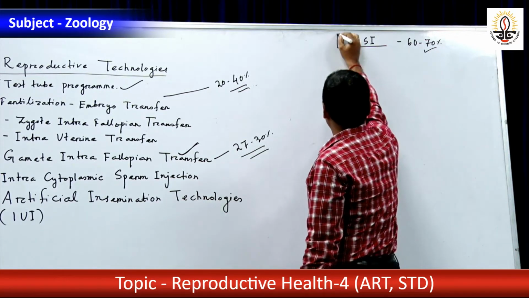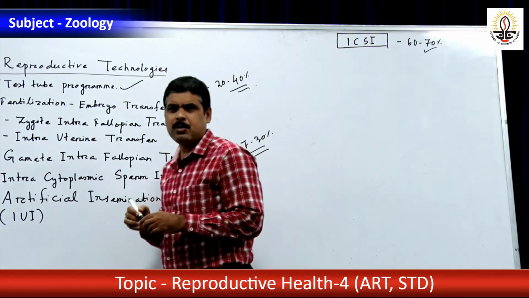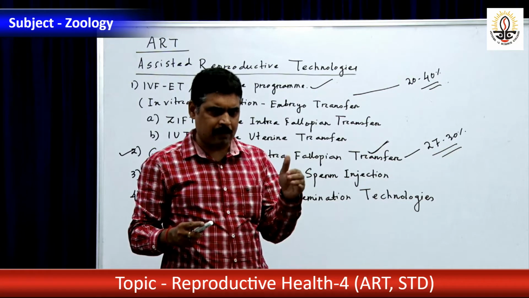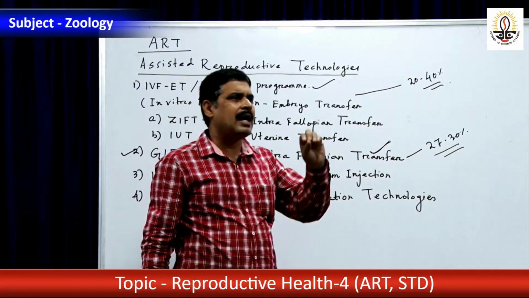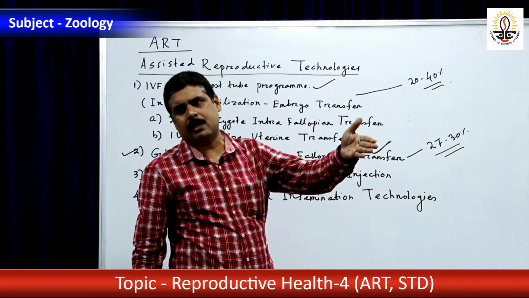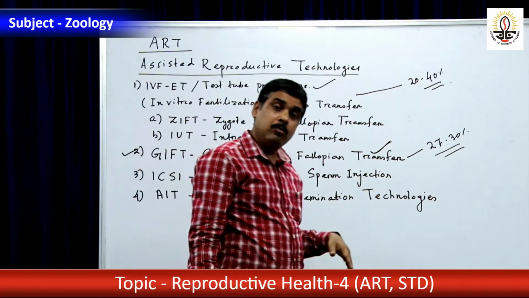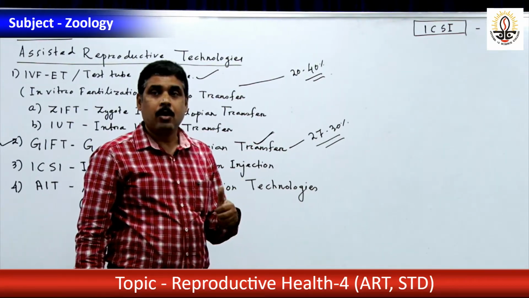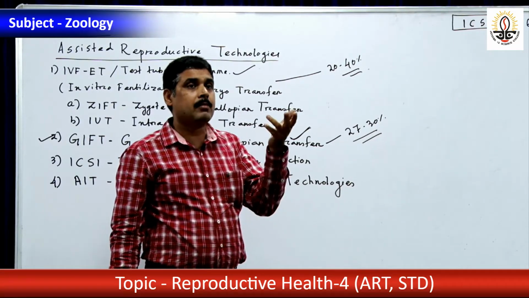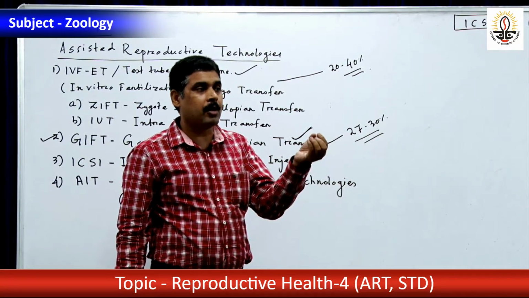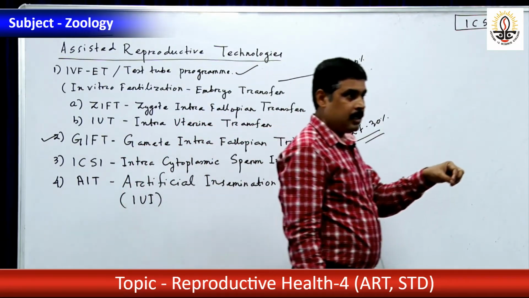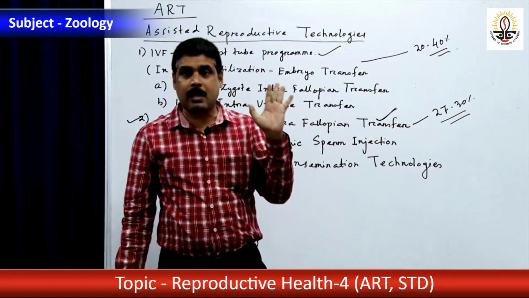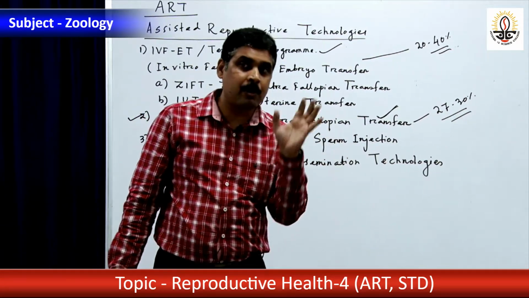Okay, why is it carried out? You see, particularly whenever oligospermia is there, the male is not producing a sufficient quantity of sperm, or the semen is not having a sufficient quantity of sperm, or there is hardening of the zona pellucida and the sperm is not able to enter the ovum, or there is tubular blockage, blockage of the vasa efferentia or vas deferens, or there is a male congenital abnormality, non-formation of the tubular system of the male reproductive system.